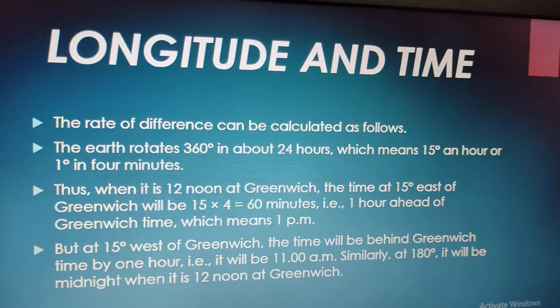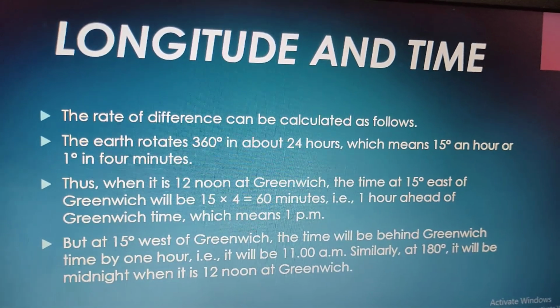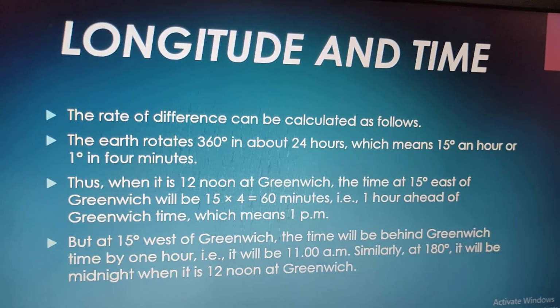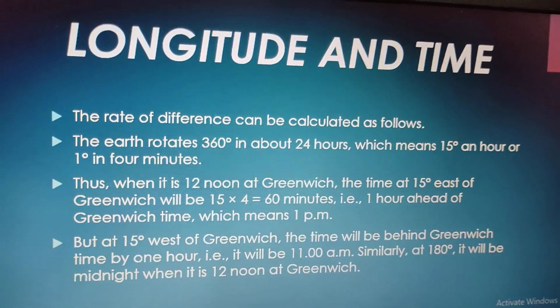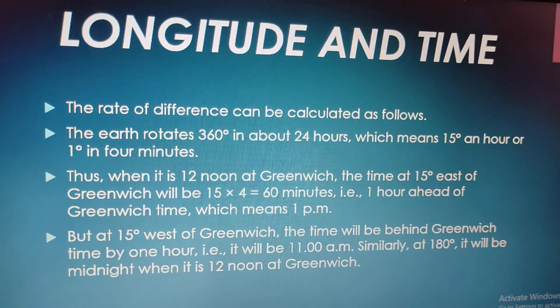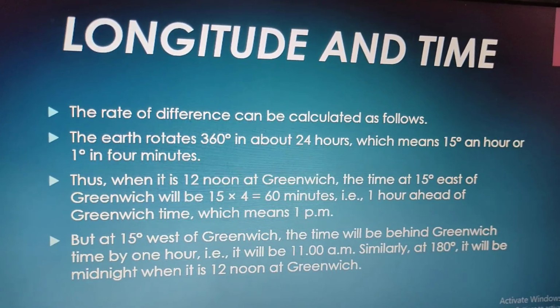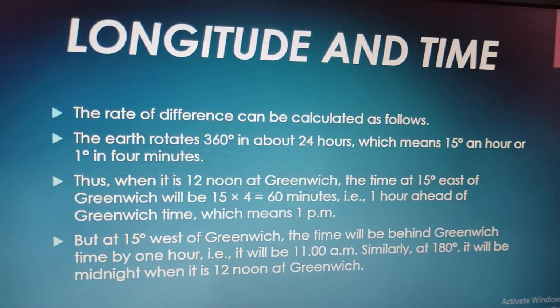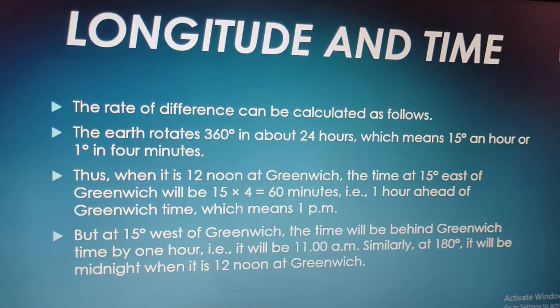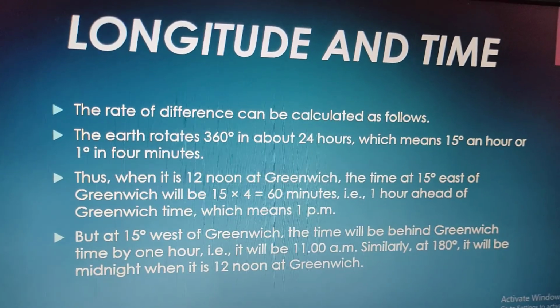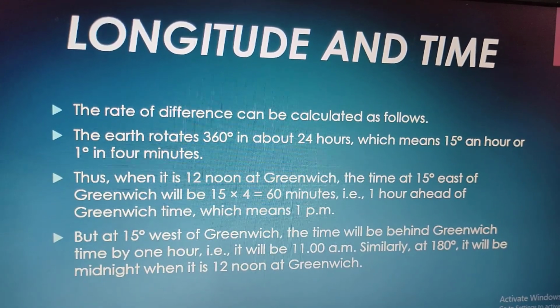The calculation is clear. The earth rotates 360 degree in 24 hours. If we divide 360 by 24, we get 15 degree. It says 15 degree in 1 hour, right? And again, if we see 15 into 4 is equal to 60, meaning 1 degree in 4 minutes, right? 1 degree equals 4 minutes.